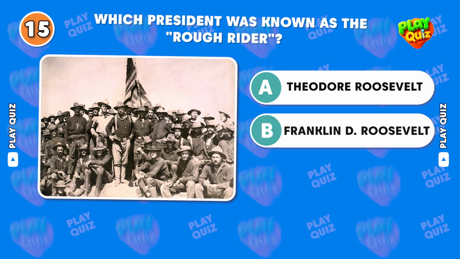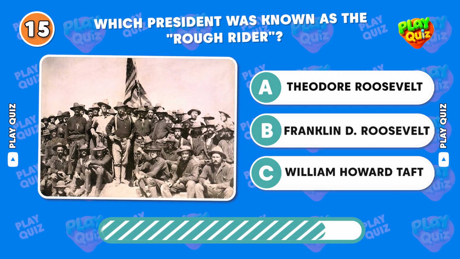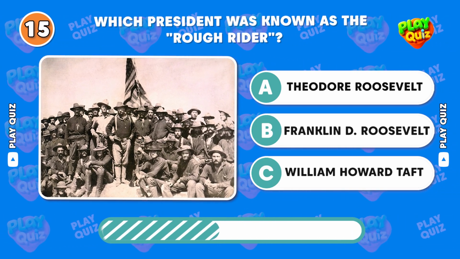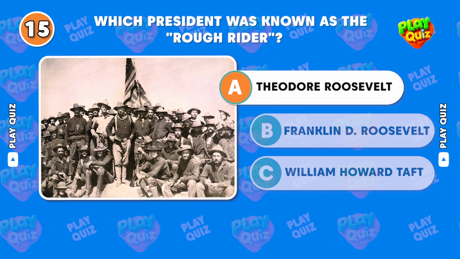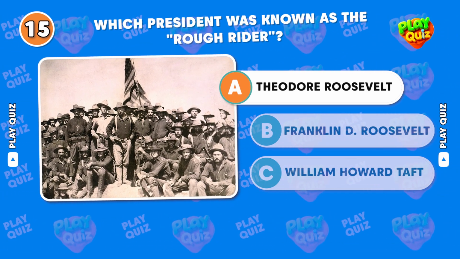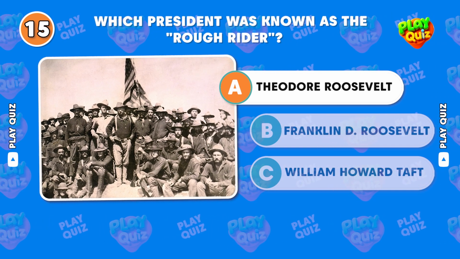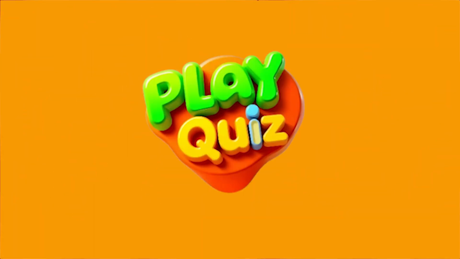Which president was known as the Rough Rider? Correct answer, Theodore Roosevelt. Roosevelt led the Rough Riders during the Spanish-American War before becoming president.